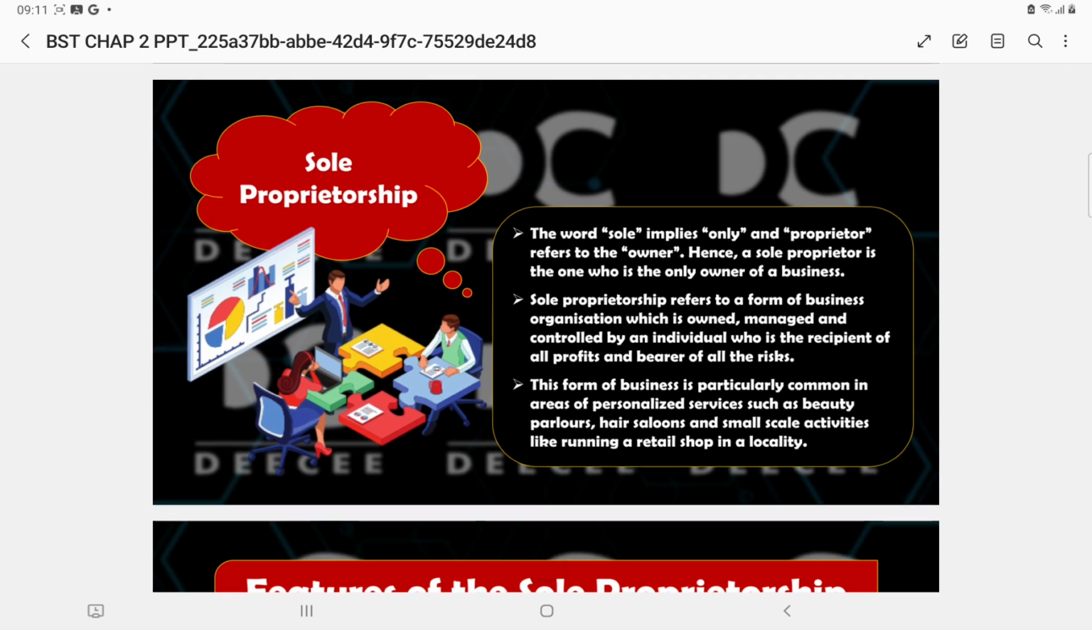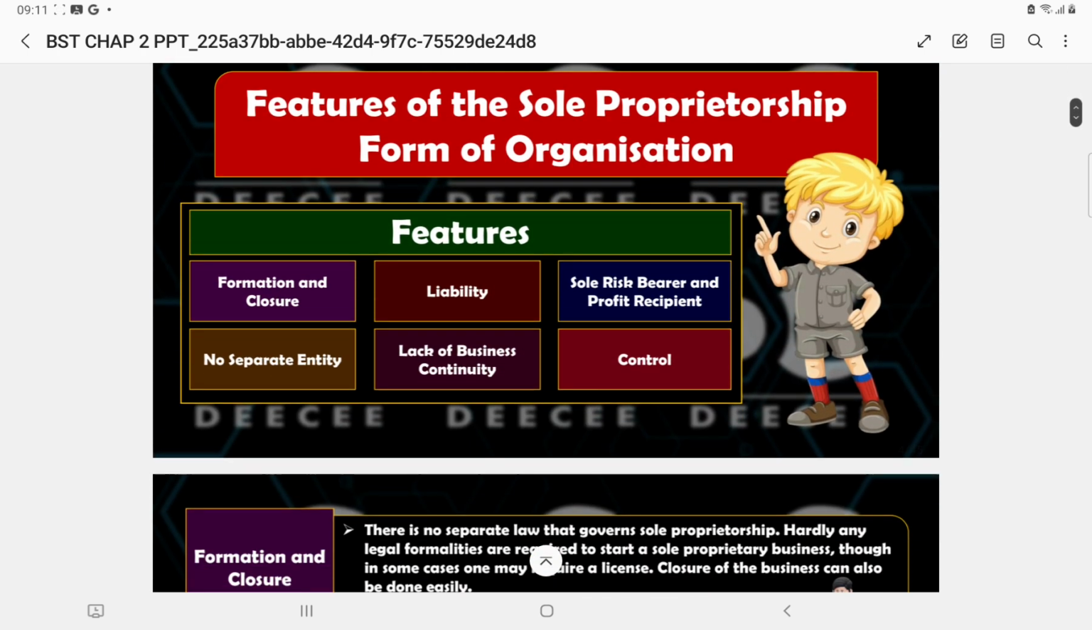Just for a quick revision, sole means only, a single person who is the owner, and proprietor means the owner. So sole proprietor means where you find a single owner. We have even discussed the features, that is formation and closure, liability, risk bearer.